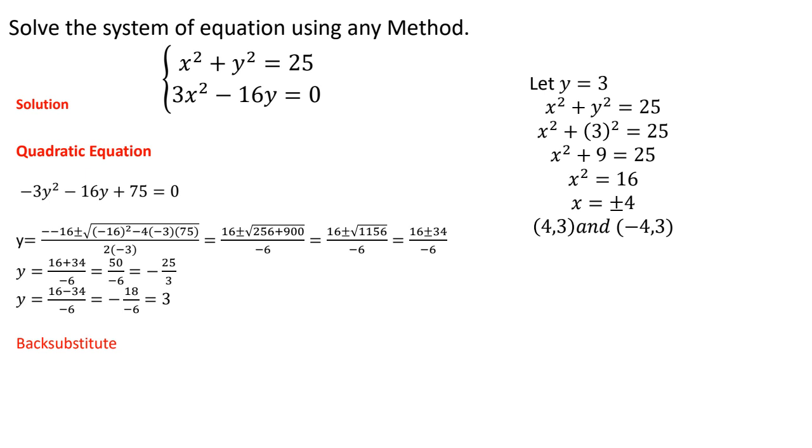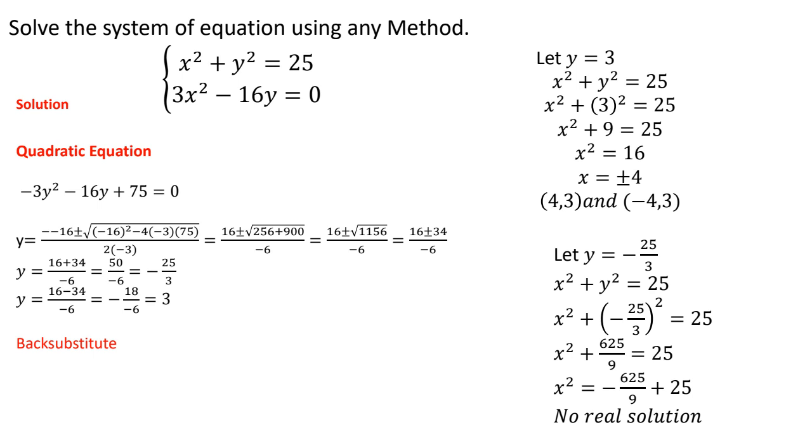Okay, so here I have two answers, right? When x is equal to a positive 4, my y value is 3. When x is equal to a negative 4, my y value is 3. These are my solutions because if I use the other value they gave me, the negative 25 over 3, I'm going to get an imaginary number or no real solutions.